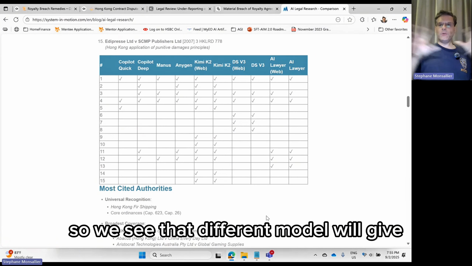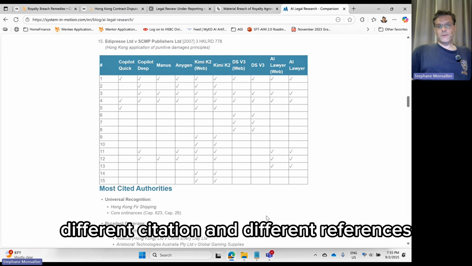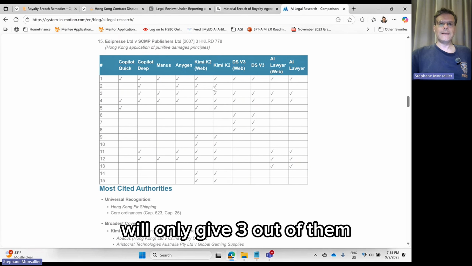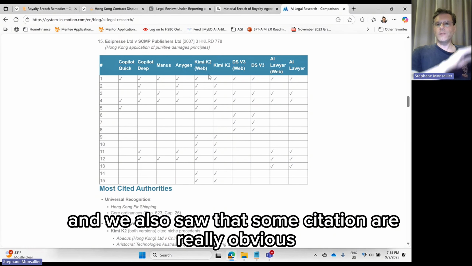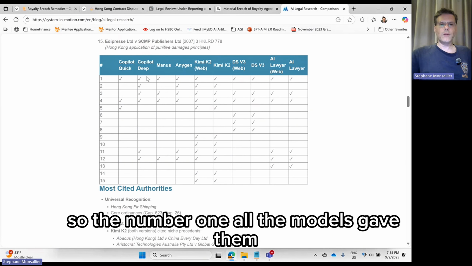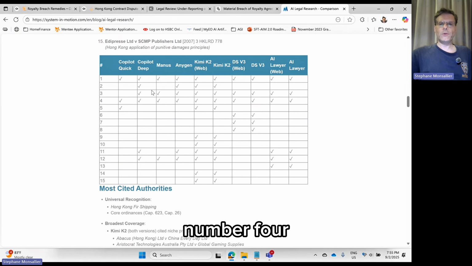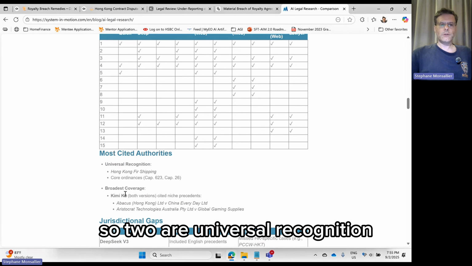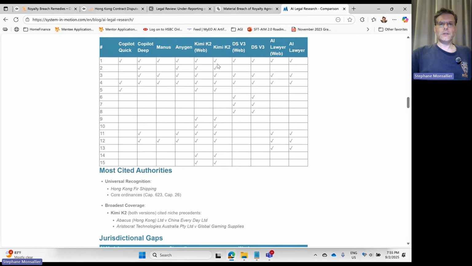We see that different models will give different citations and different references. Some will give very, very little. Copilot Quick will only give 3 out of them. We also saw that some citations are really obvious because all the models gave them, number 1, number 4, number 3, almost all of them. So we see the level of completion and how these different models give different results. Two have universal recognition, and the broadest coverage is Kimi K2 web.